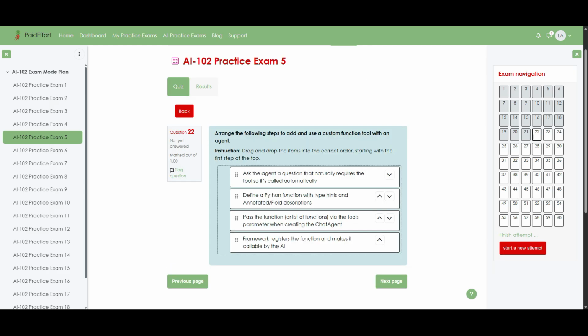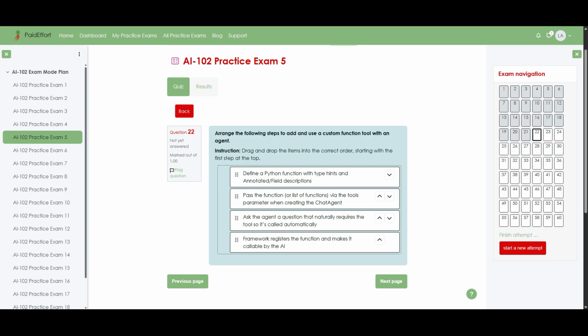Question 22. Arrange the following steps to add and use a custom function tool with an agent. Instruction. Drag and drop the items into the correct order, starting with the first step at the top. First step. Define a Python function with type hints and annotated or field descriptions.